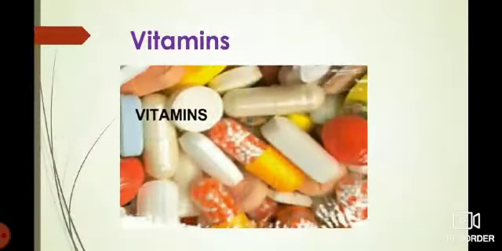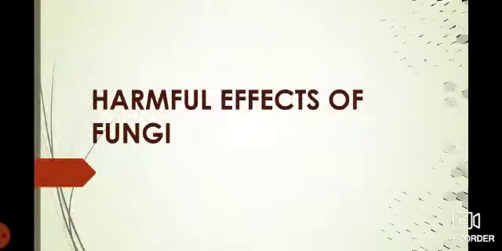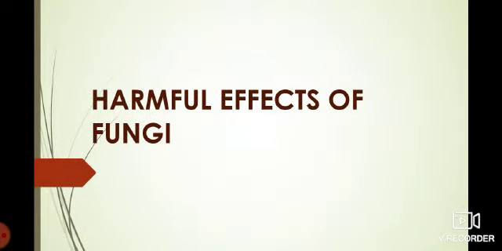And vitamins. Fungi like Eremothecium and Ashbya are used to produce vitamin B12 and riboflavin. So fungi are used in the production of vitamins. And alcohol. Fungi like yeast contain the enzymes invertase and zymase. These enzymes help in the fermentation of sugar into alcohol. So these are the economic importance of fungi.